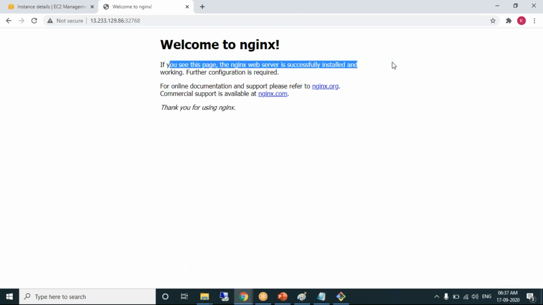I'm done. What are the new things we have learned in this example? First point, you don't need to download the image. Don't worry about downloading the image. Directly run the docker run command. The image gets downloaded automatically. If you don't know the port number, there are a lot of web servers available. You don't need to worry about what the default port number is. Use capital P for automatic port mapping.